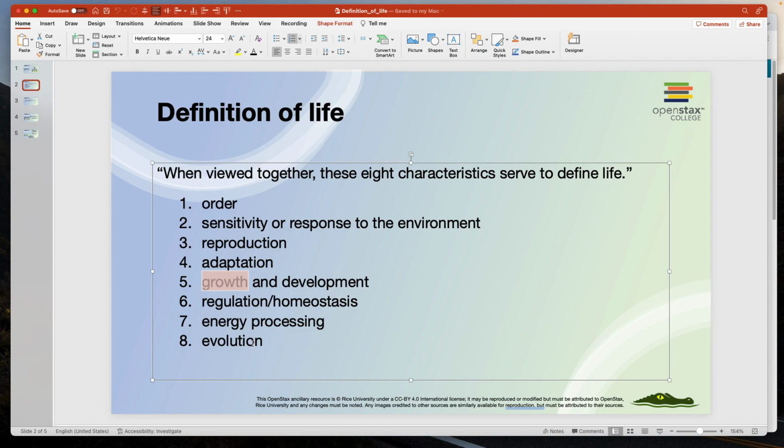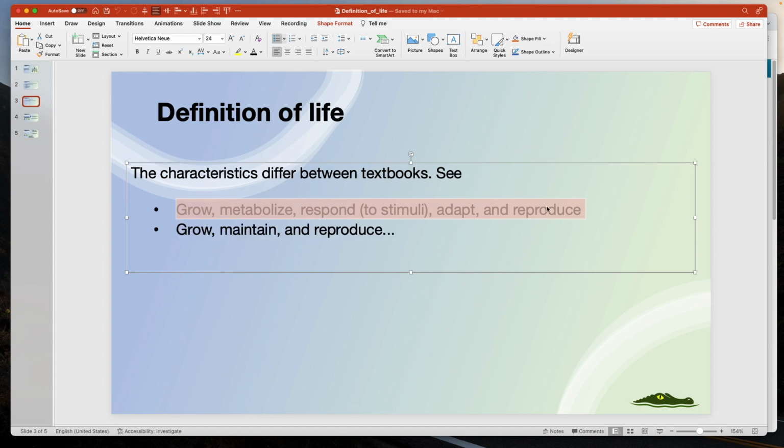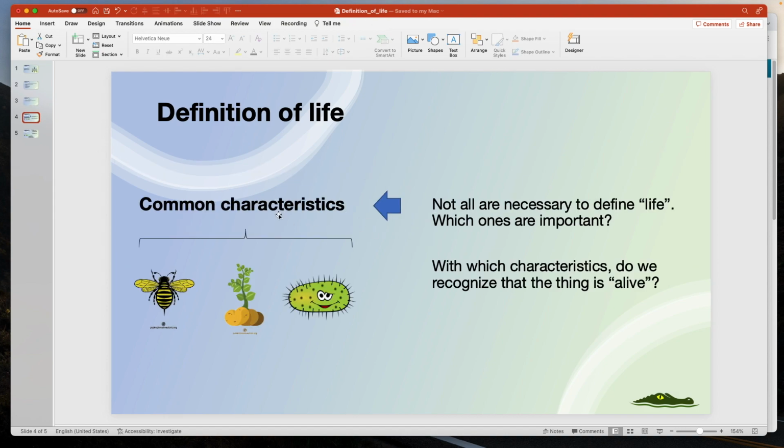This 8 is actually a lot, and other textbooks use fewer characteristics. For example, some textbooks use only 3: grow, maintain, and reproduce. Some have 5: grow, metabolize, respond to stimuli, adapt, and reproduce. So the definition is very confusing, and not all common characteristics are necessary to define life.